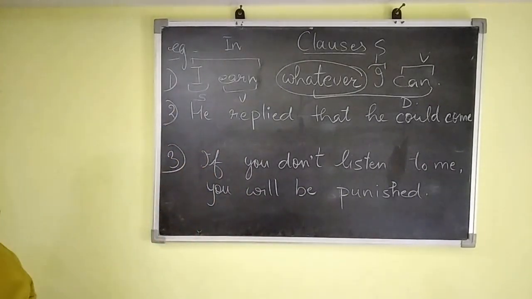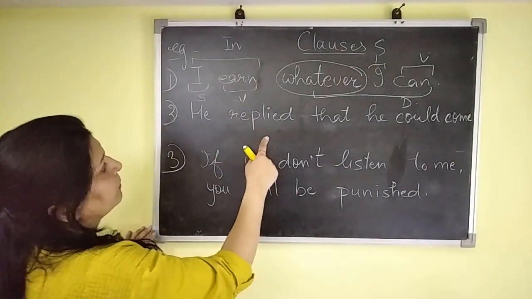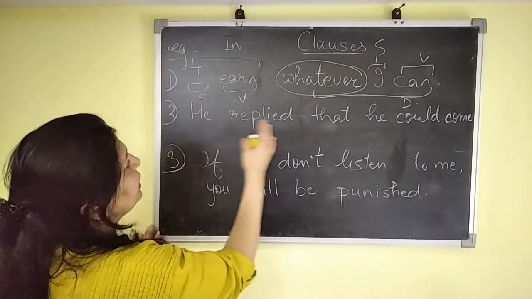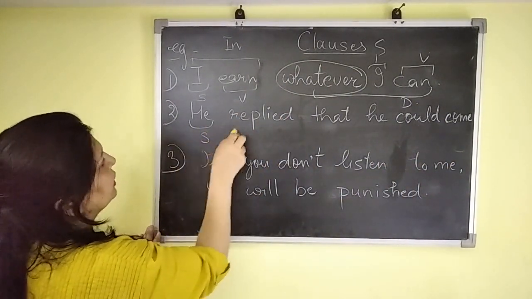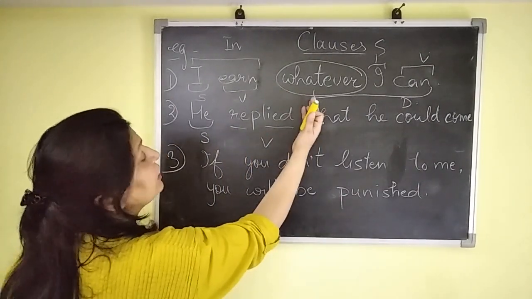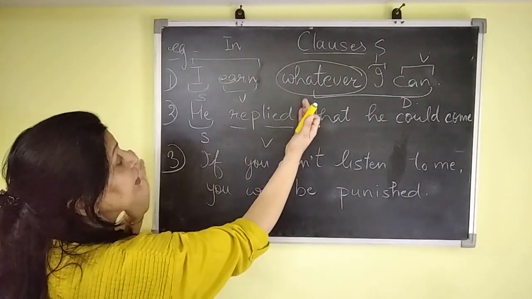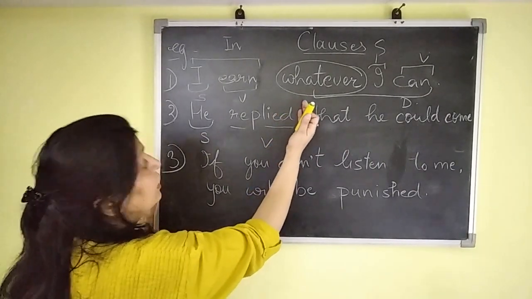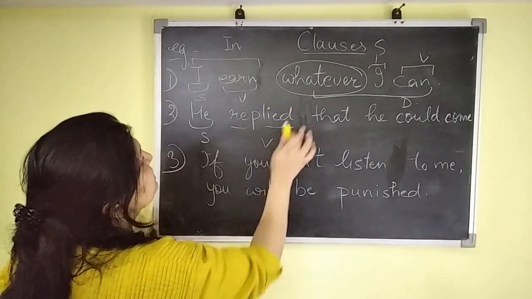Let's see the second example. He replied that he could come. He replied. If I take it here, it has a subject and a verb, and has the complete meaning. He replied, having the complete sense, having a subject-verb combination. And another thing, it is complete also.